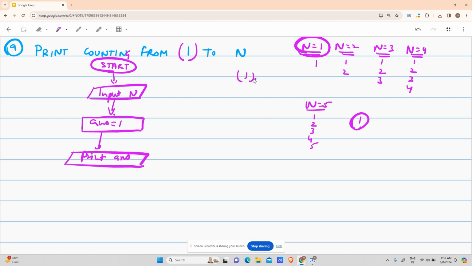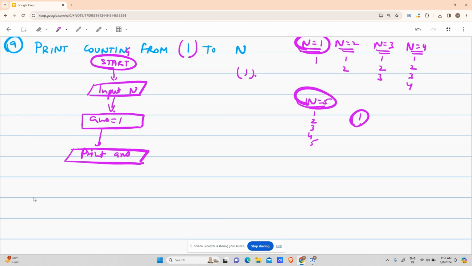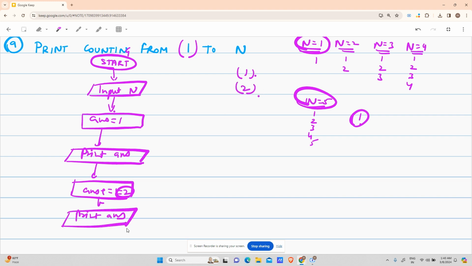Now I have to print 2. Suppose my n is 5. N is 5 given to me, right? Print answer. So it printed 1. After that, do not end it, because answer plus equals 1, that is answer equals 1 plus 1, right? It will be equal to 2. So after that, print answer. So I got 2. Right?